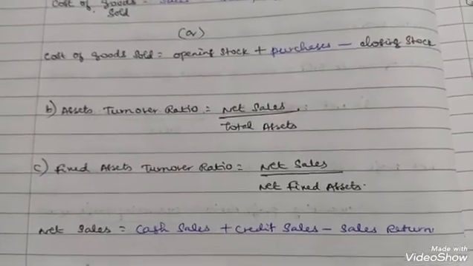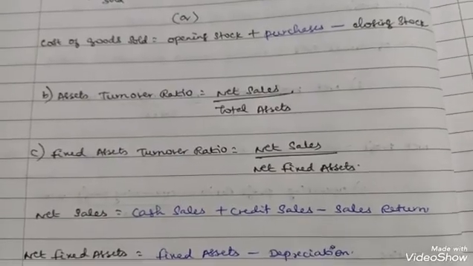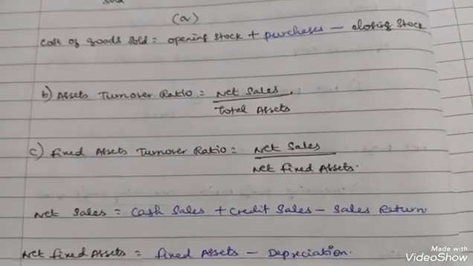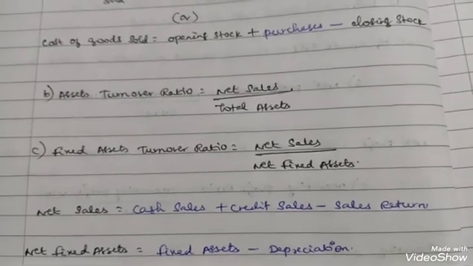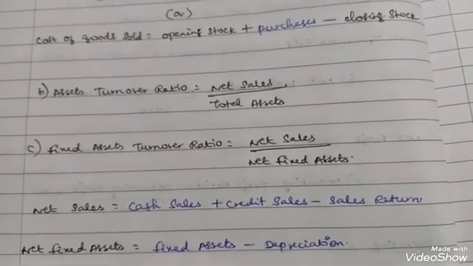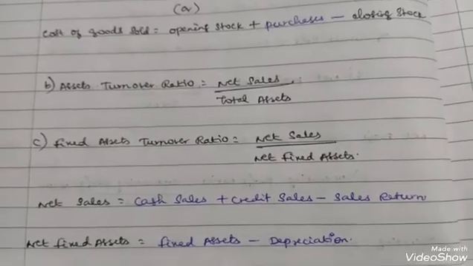Fixed assets turnover ratio, net sales means cash sales plus credit sales minus sales return. Fixed assets turnover ratio, net sales by net fixed assets. Net sales means cash sales plus credit sales minus sales return. Net fixed assets means fixed assets minus depreciation.